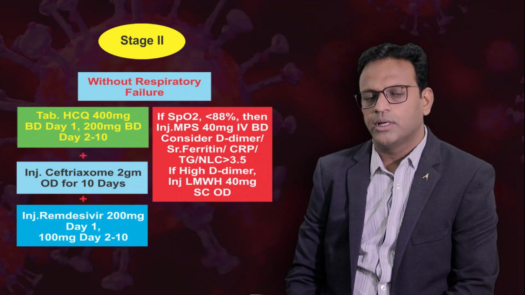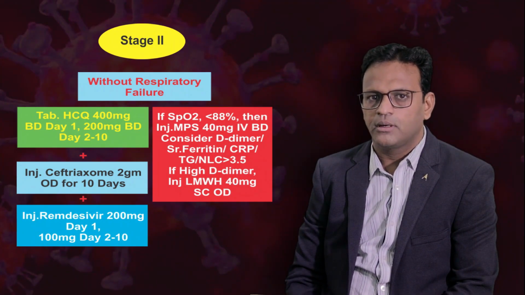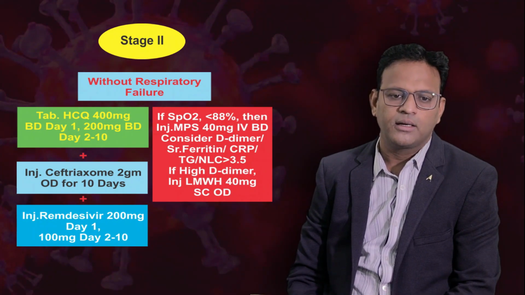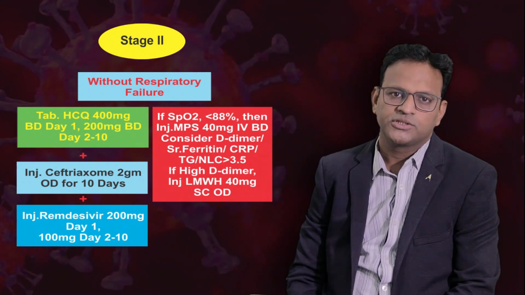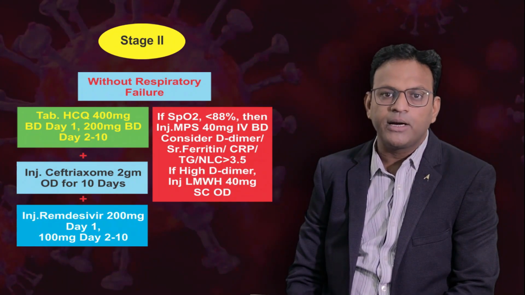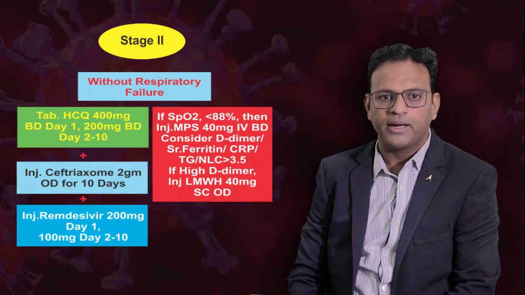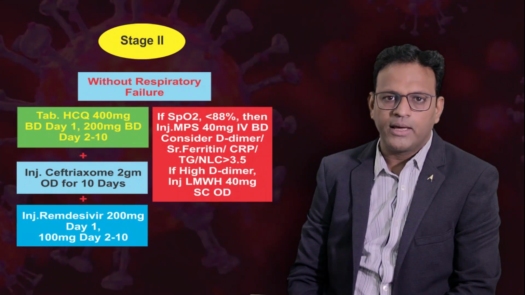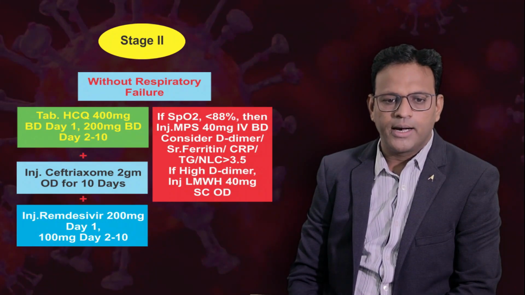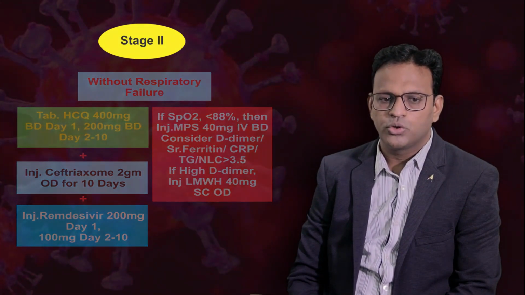And if the D-dimer, CRP, ferritin are on the higher side, then injection low molecular weight heparin 40 mg subcut OD. If the patient remains hypoxemic in this treatment arm, then injection remdesivir 200 mg on day 1, followed by 100 mg from day 2 to day 10.